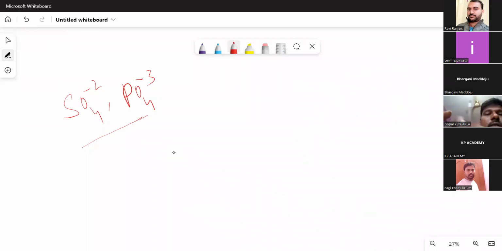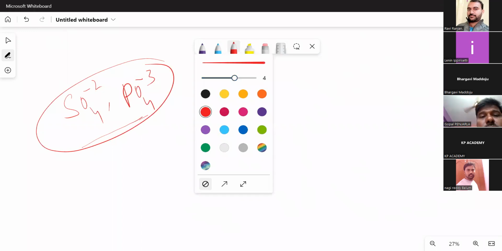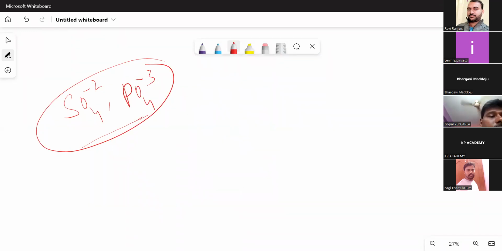Suppose sulfate is there, phosphate is there. The central atom belongs to the third period. This is third period, and this is also a third period species.